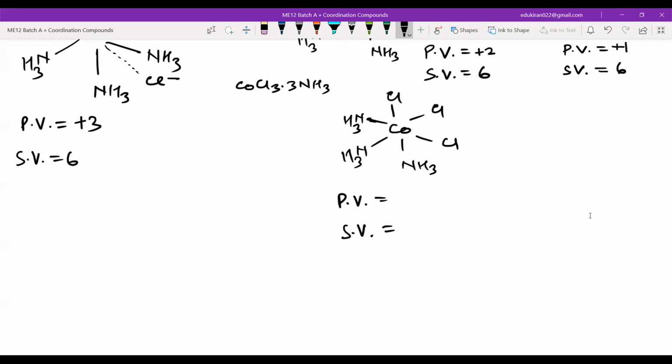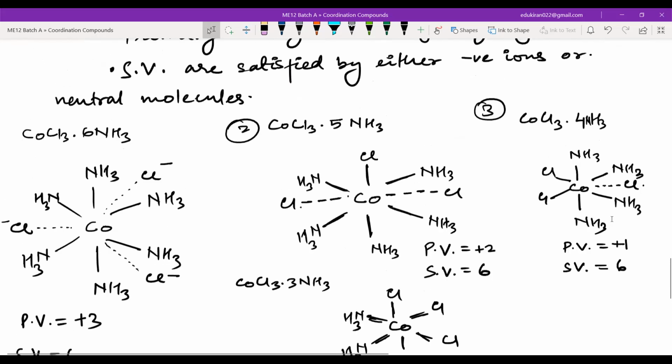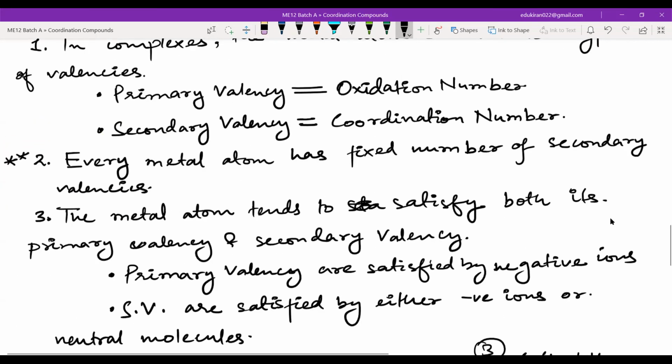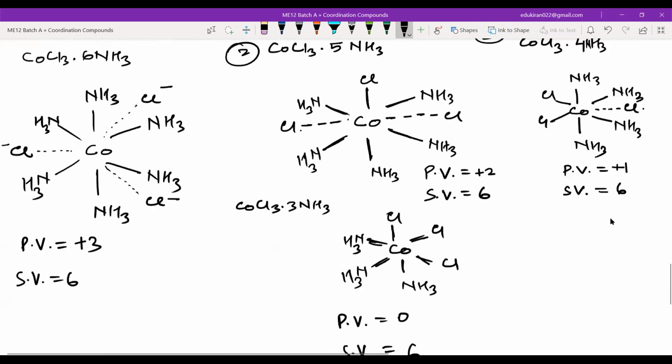No. So primary valency will be 0. What about secondary valency? 3? You have to look at the bonds. 6. Secondary valency is fixed. It was written earlier too. Every metal atom has a fixed number of secondary valencies. I just said this second point is very important, yet still.